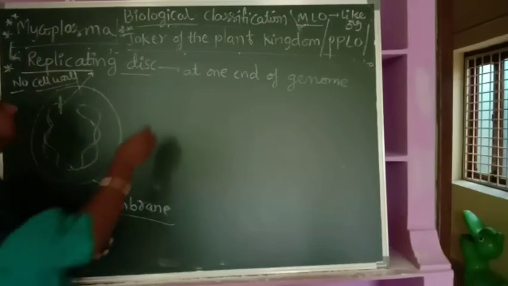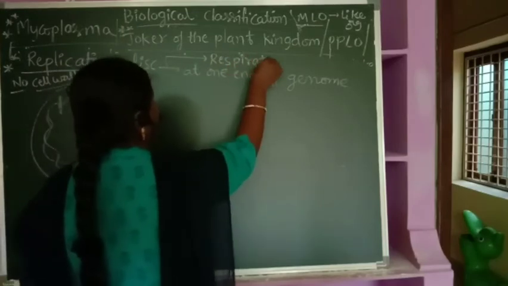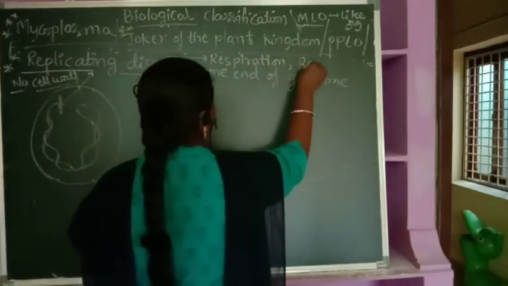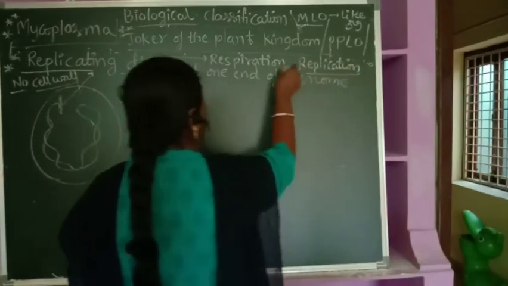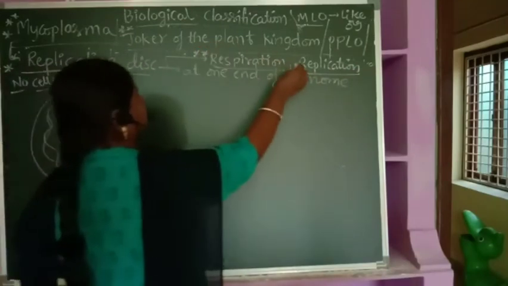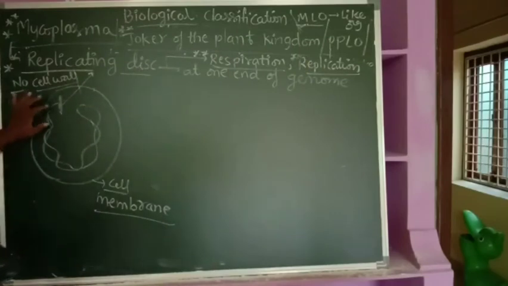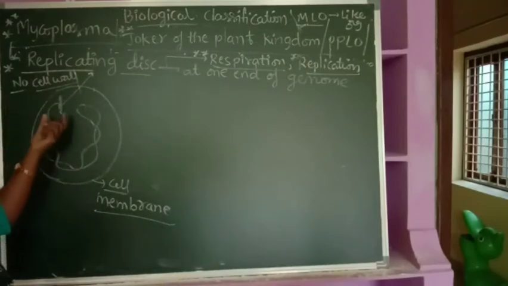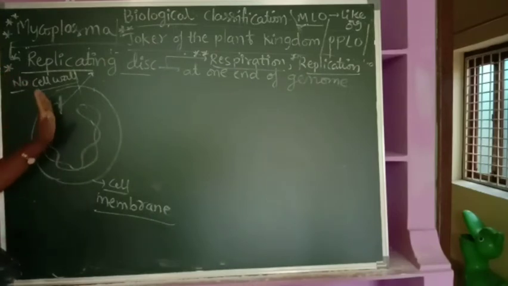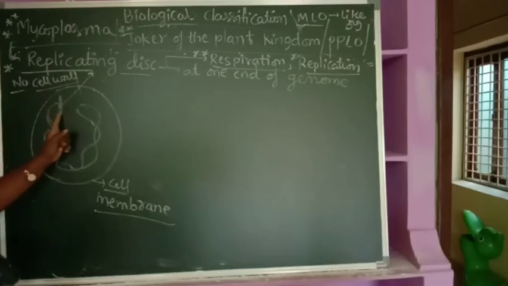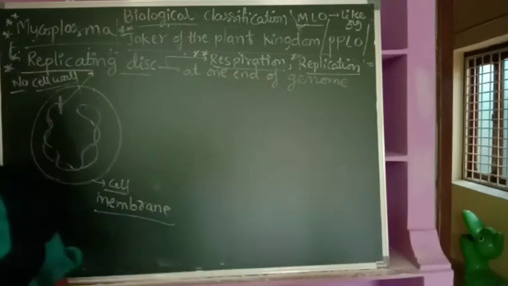What does the replicating disc do? It helps in respiration as well as in replication. With the help of this replicating disc it respires, and it also undergoes the process called replication. So at one corner of the genetic material you find a platelet structure called the replicating plate or disc, which helps in respiration and replication.